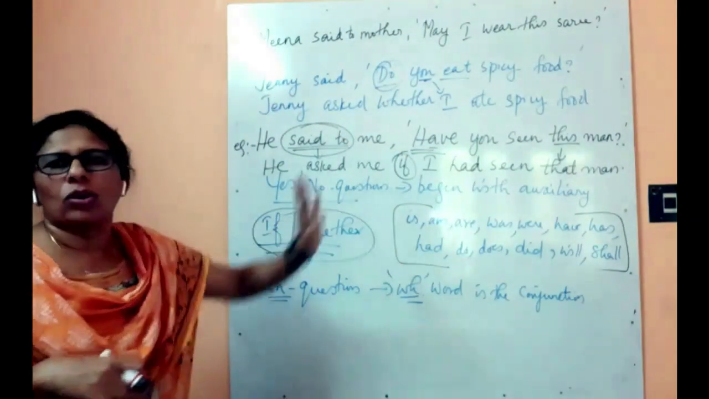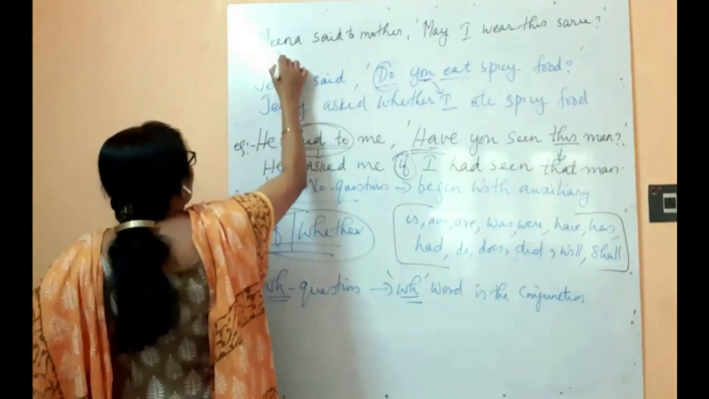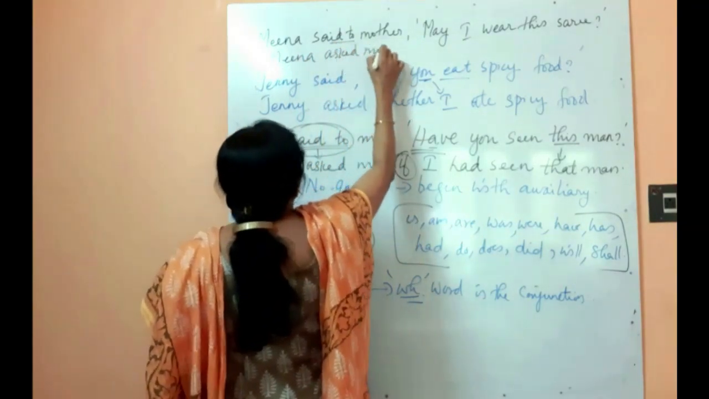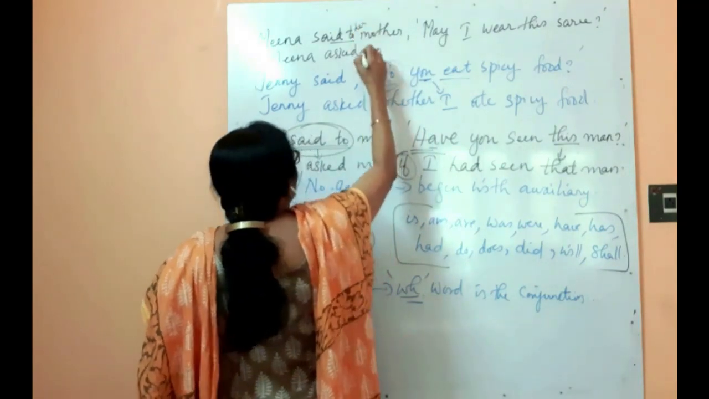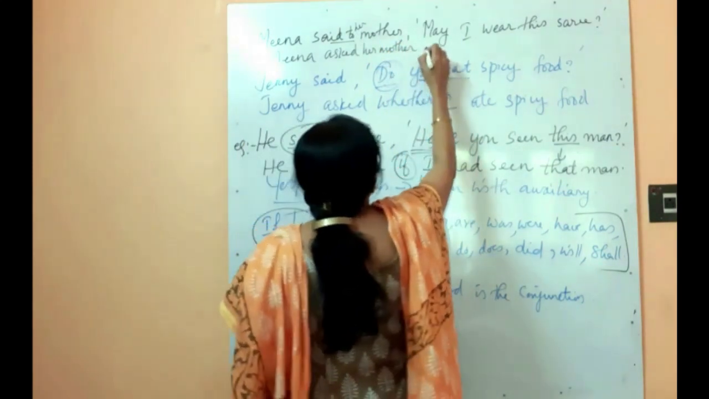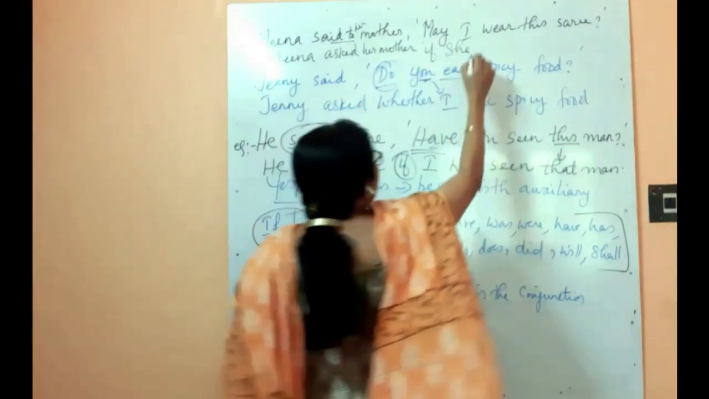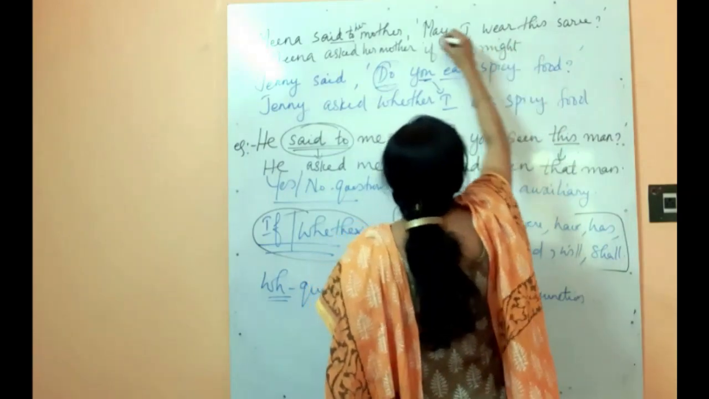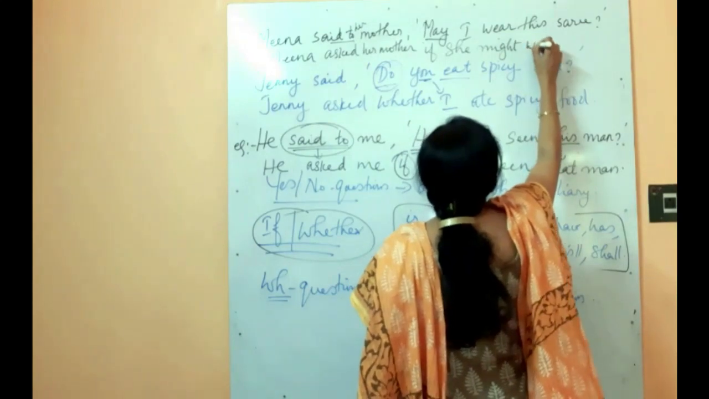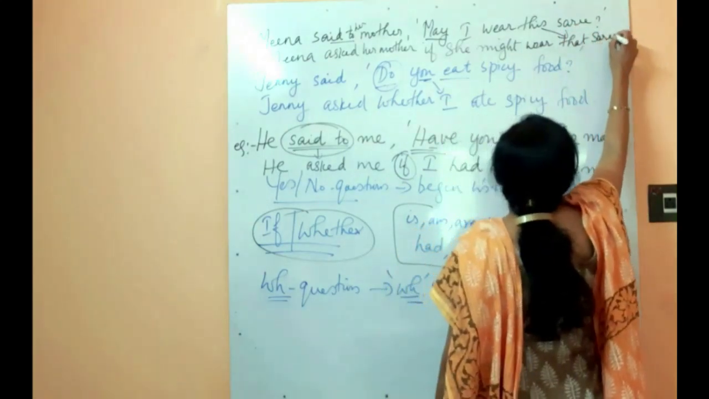This may is a modal auxiliary. Modal auxiliary, so it is a yes or no question. So how will you convert this? Meena said to will be converted to asked her mother. Asked her mother if may I, Meena asked. So she, may to might. Modal auxiliary may will change to might. She might wear that. This will change to that saree. Full stop.